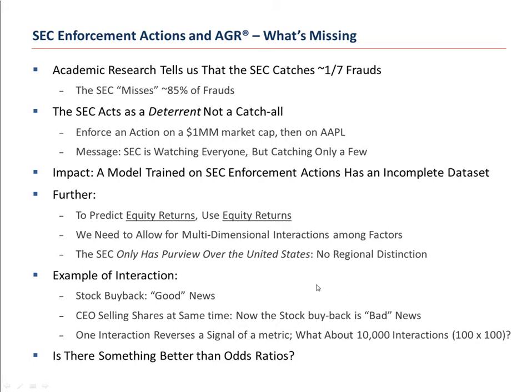Just to come back to this interaction example, let's pretend we found out that a stock was issuing a stock buyback. If we were looking at a univariate analysis, we might say that's good news. But if we got one other piece of news, which is that the CEO was also selling shares at the same time that the company was buying shares, we would probably reverse our decision 100%. One interaction would reverse the signal of the metric. Can you imagine how many interactions there would be if we had 100 metric operations in the model?